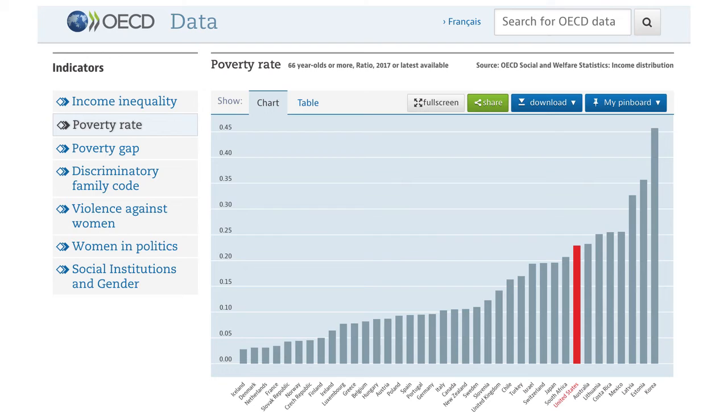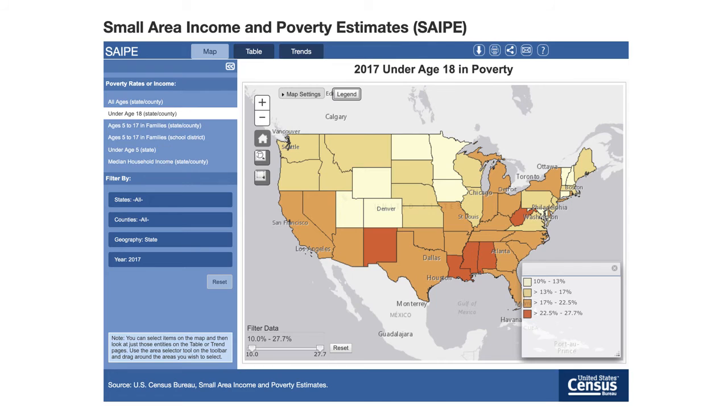Now that said, even though those over 65 have the lowest poverty rate in the US, at least by the official measure anyway, our rates of poverty among older people are nonetheless very high compared to other OECD countries. So now this is homing in on children under the age of 18, again using 2017 data, and that's also a reminder about variation across states.